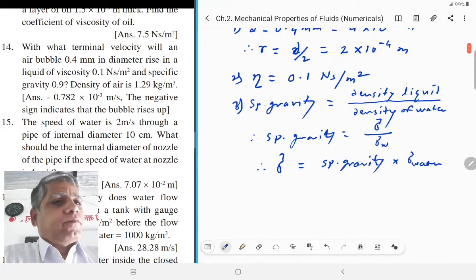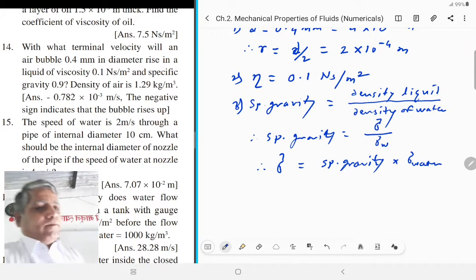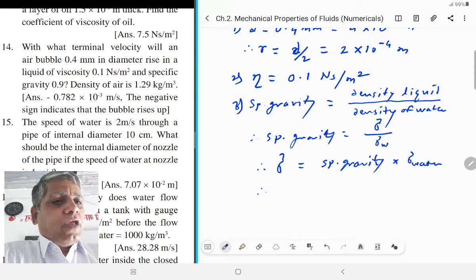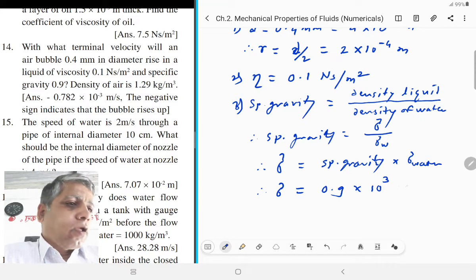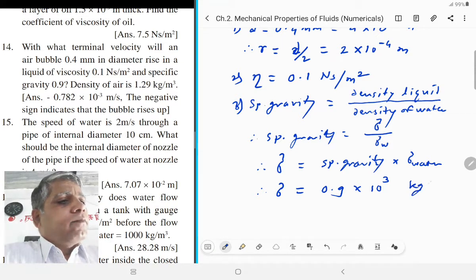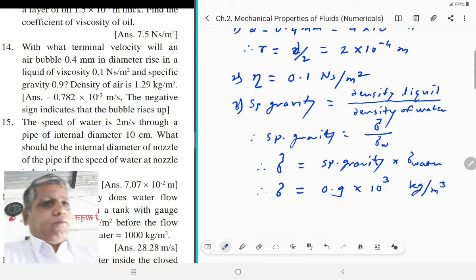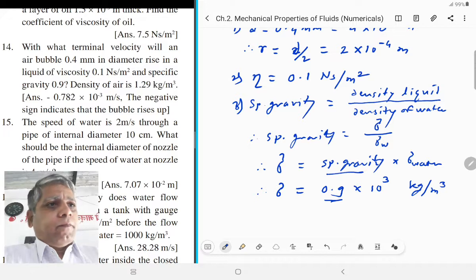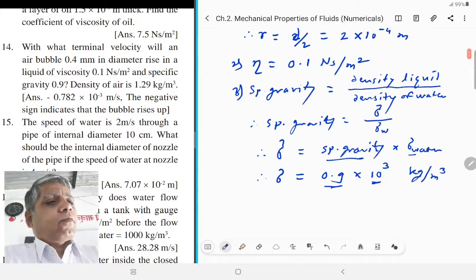And density of water is 1000 kilogram per meter cube. Therefore sigma is equal to 0.9 into 10 raised to 3 kilogram per meter cube, since specific gravity is 0.9 and density of water is 10 raised to 3 kilogram per meter cube.